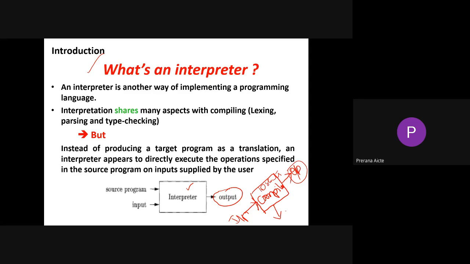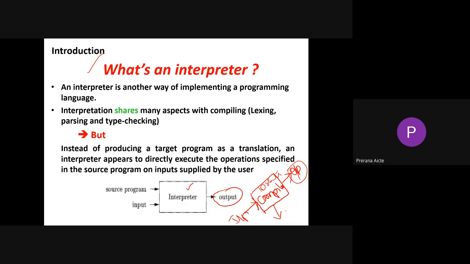Both are awesome. With a compiler, the overall source code is executed at once, so the compiler will be a little bit faster. The interpreter executes each and every statement, generates the output, and then goes to the next line. That's the speciality of an interpreter. Instead of producing a target program as a translation, an interpreter appears to directly execute the operations specified in the source program on inputs supplied by the user.